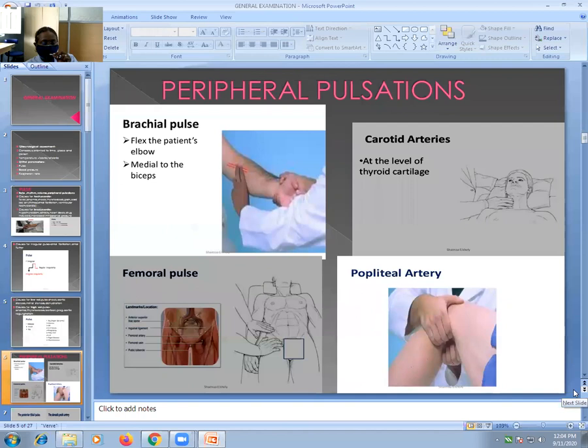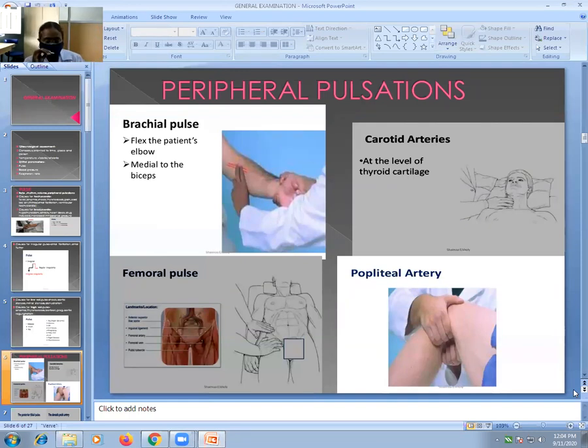Now, the peripheral pulsations. Which are the peripheral pulsations? Commonly, we palpate the radial artery. This is the most common, at the wrist against the radius bone with the help of the pulp of three fingers. And which are the other arteries that can be palpated? These are the peripheral pulsations.